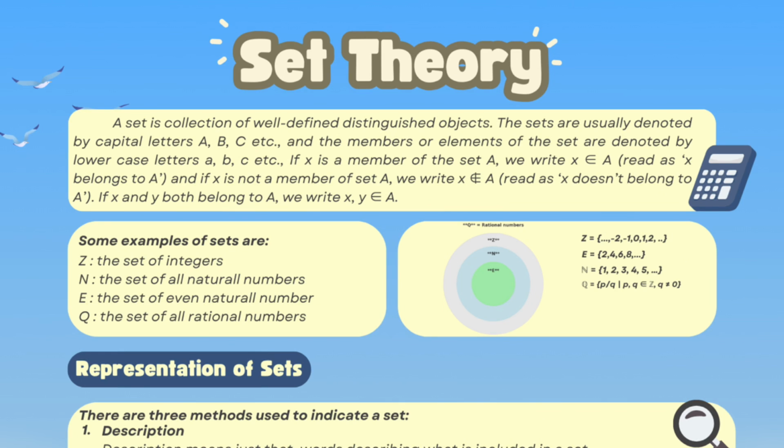If x is a member of the set A, we write x ∈ A, or we read it as x belongs to A. If x is not a member of set A, we write x ∉ A, or we read it as x doesn't belong to A. If x and y both belong to A, we write x and y ∈ A. Let's think. Do you get it so far?